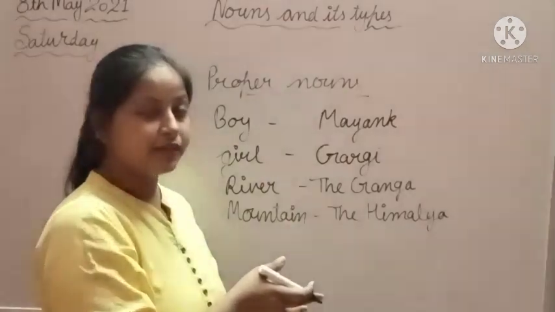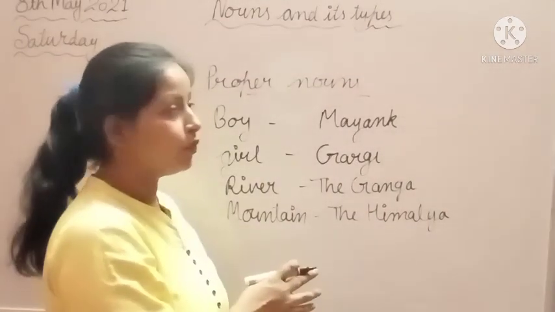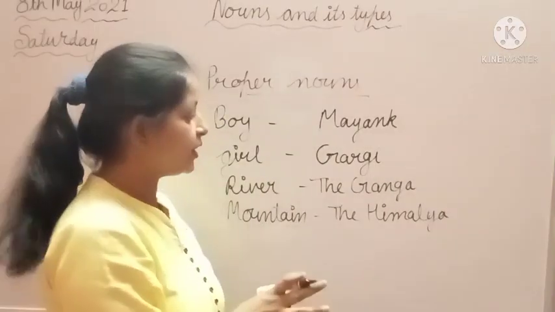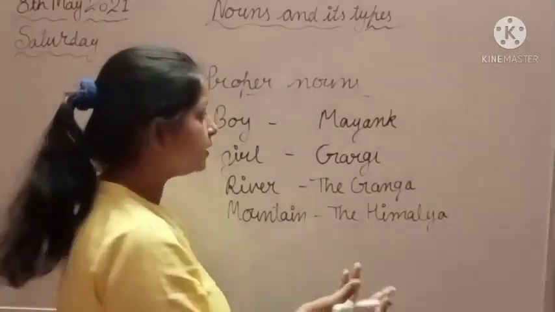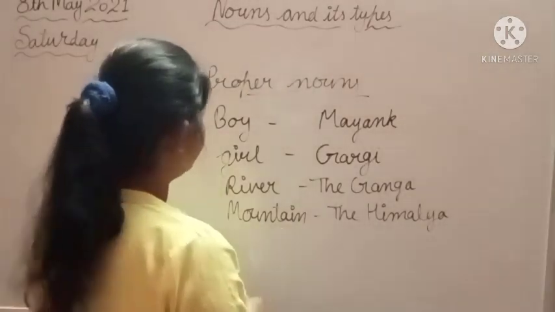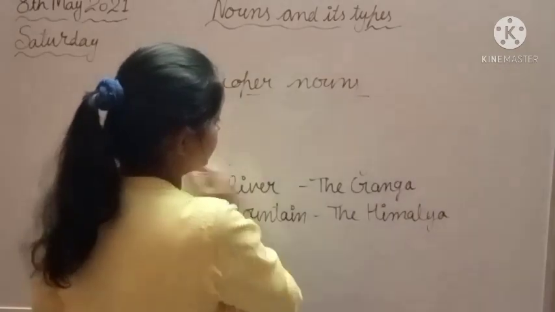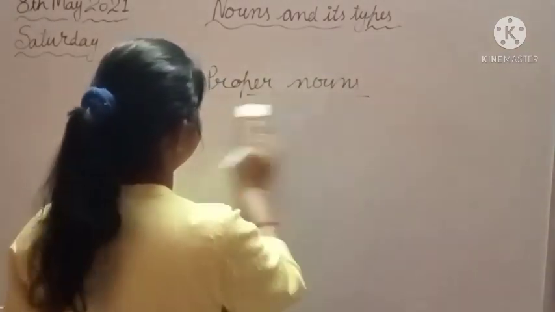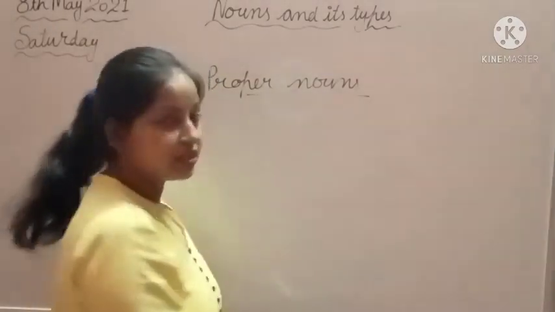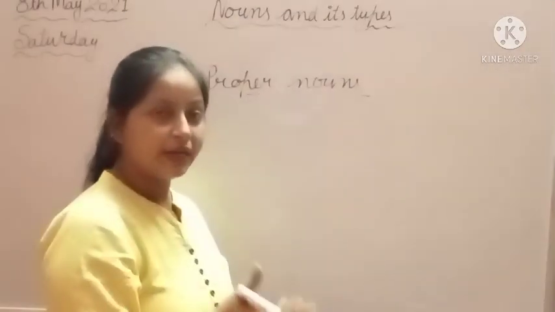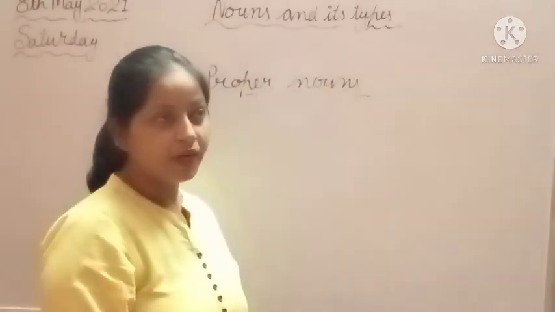The proper nouns are the words we use for a particular person, particular place or particular thing. Like pencil: pencil is a common noun, and the name of a particular pencil is a proper noun.